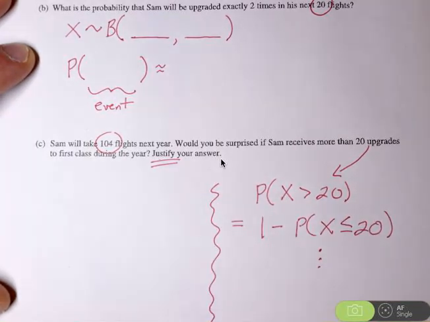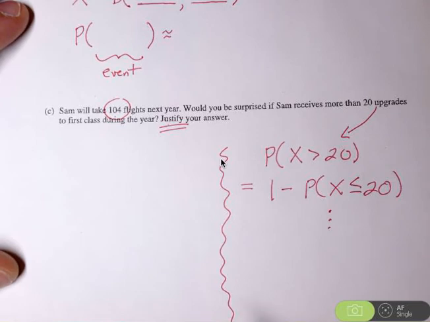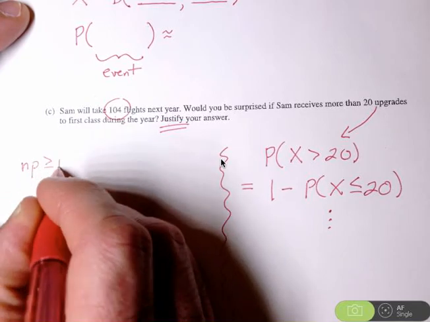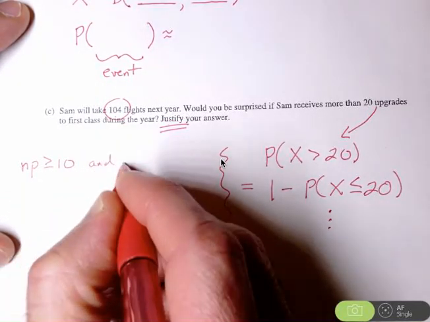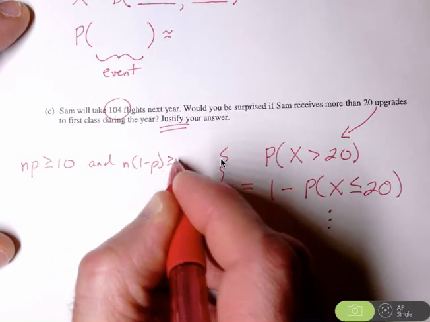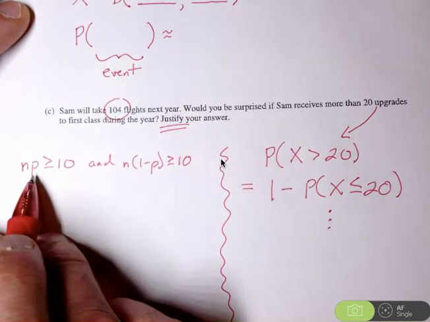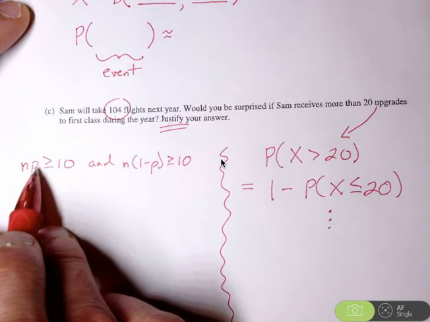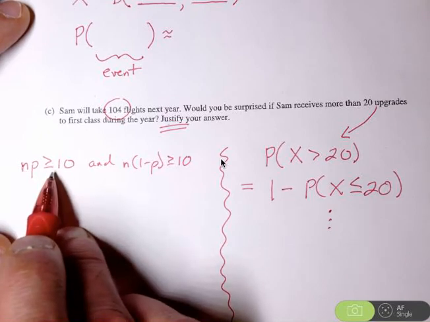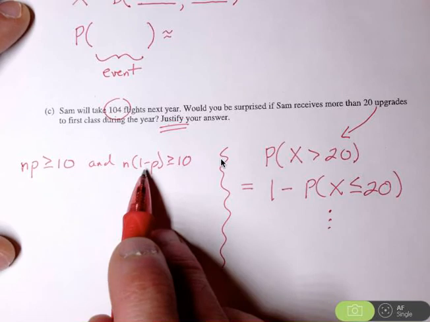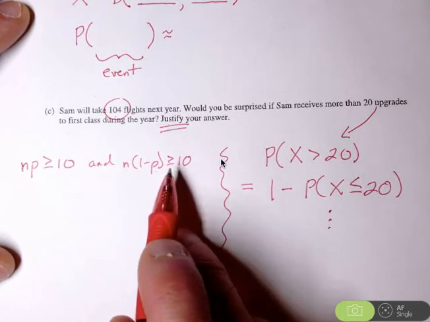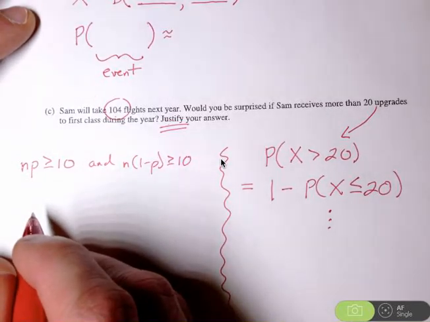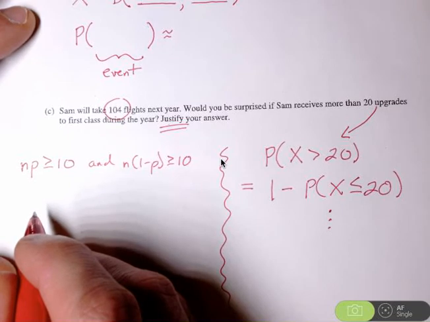However, you could, if you prefer, also use the normal approximation. So understand, for the normal approximation to be appropriate, n times p has to be greater than or equal to 10, and so does n times 1 minus p. Both of those have to be greater than or equal to 10. So you should explicitly calculate those here. So literally you'd have to take your number of trials times your success probability, calculate that value, show me that it's greater than or equal to 10, and then the same thing, n times the, if you will, failure probability, calculate that value, show me that it's greater than or equal to 10. So if you do that, then you can use the normal approximation to the binomial random variable here.